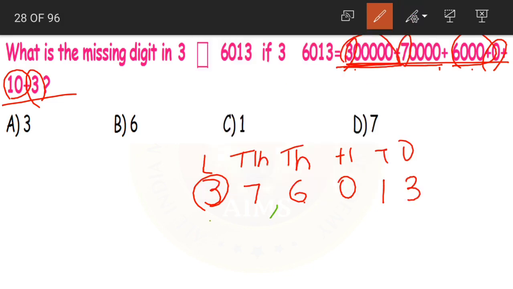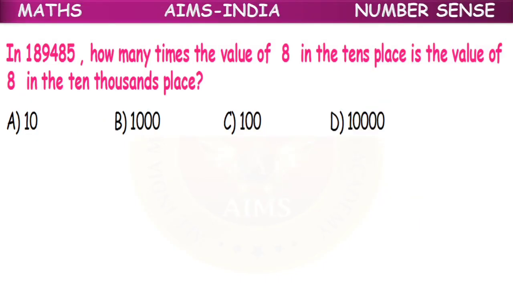So what is our answer, children? 3,76,013. What is the missing number here? 7. Okay, and option D is the correct answer. So this is how you can solve this problem. Next question.